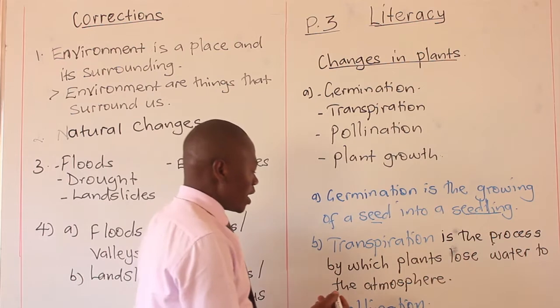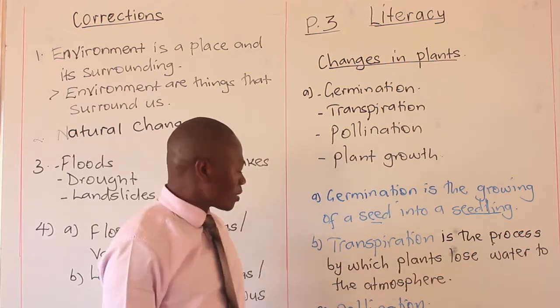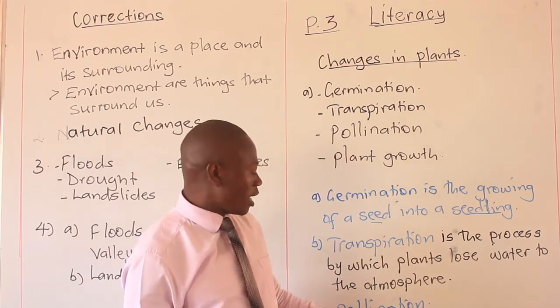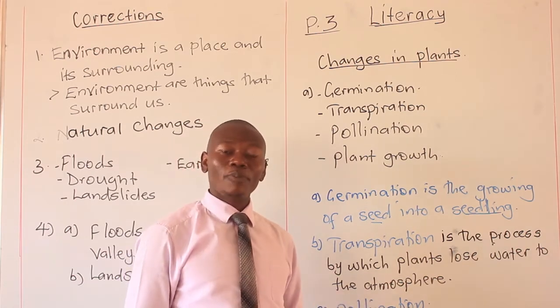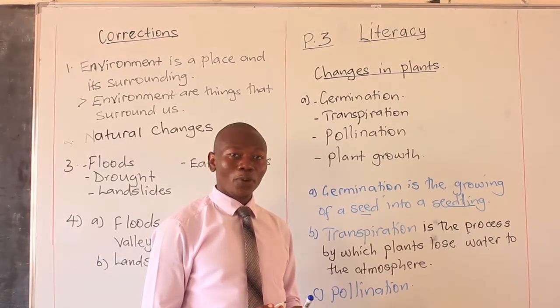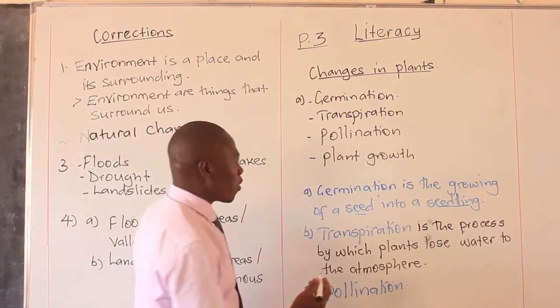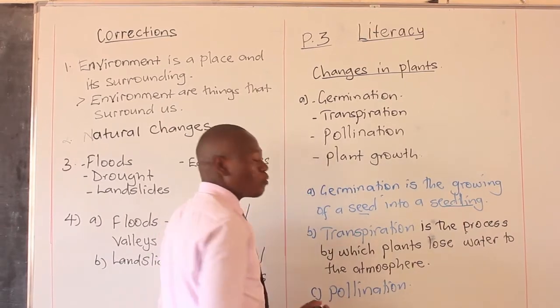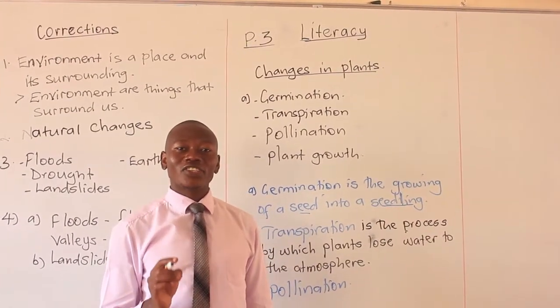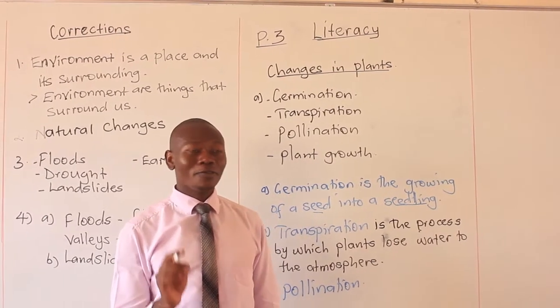And what does it mean? It occurs by agents, for example, insects, or it happens by wind, and sometimes it happens by what? By people. And so this process is called the transfer of pollen grains from the anther heads to the stigma of a flower.